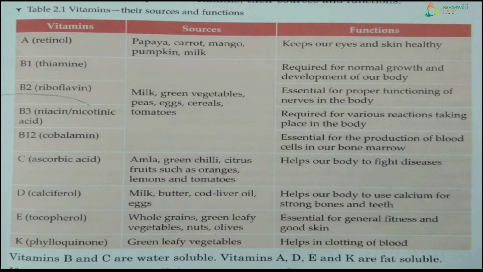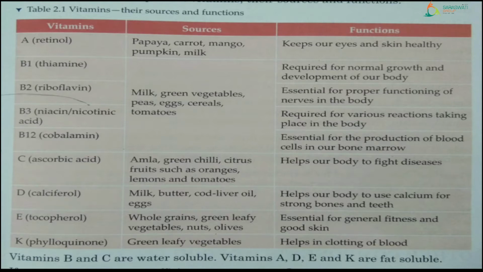See, the first column is vitamins, name of vitamins. Second column is for sources, and the third column is for the function. That means why that particular vitamin is necessary for our body. So let's see it one by one.